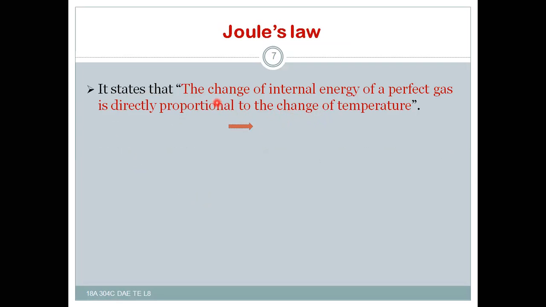Once again, the change of internal energy of a perfect gas is directly proportional to the change of temperature. That is, dU is proportional to dT. That is, dU is equal to Cv into dT, where Cv is the constant of proportionality, also called specific heat at constant volume.